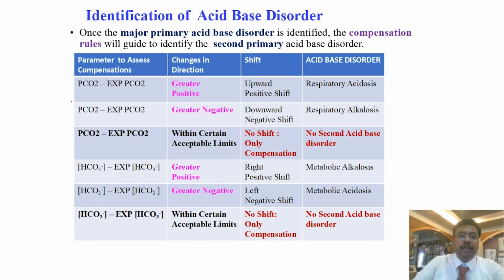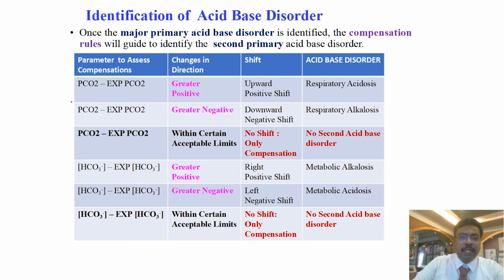So once the major primary acid-base disorder is identified, the compensation rules will guide us to identify the second primary acid-base disorder. So PCO2 minus expected PCO2, if the value is greater positive, then it denotes the presence of respiratory acidosis. If it is greater negative, it denotes the presence of respiratory alkalosis. If the difference is within acceptable limits, then it denotes no second acid-base disorder, because it is due to compensations.